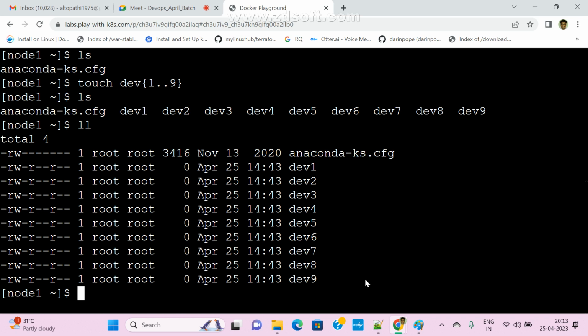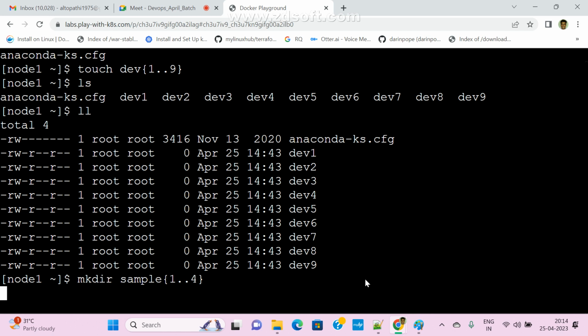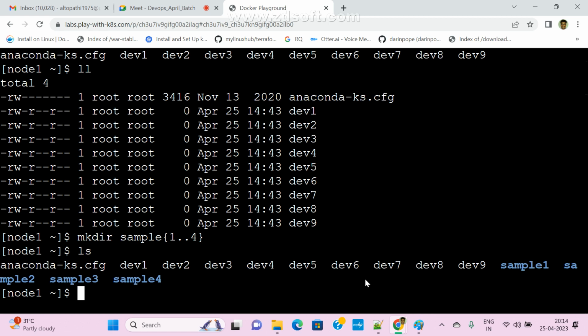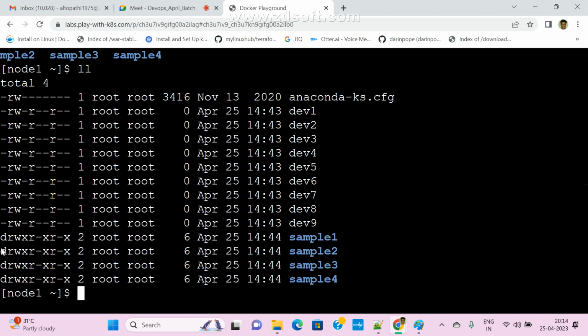A directory is created with mkdir. If you want to pass multiple directories, I am using whatever names, and now we can pass 5. These are the directories, mkdir means directories. Now see here, ll. Now these all are the directories and these all are the files.